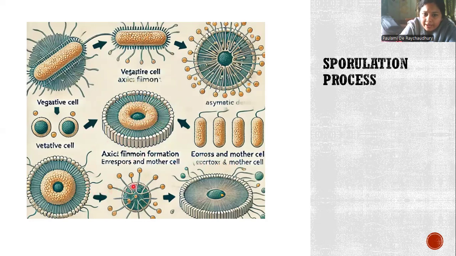And this is the cross-linking and cortex formation. Now, spore coat formation. Sigma K activates the synthesis of the protective protein layer in the spore coat. Then is the DNA synthesis, maturation, and finally, the release of the spore.